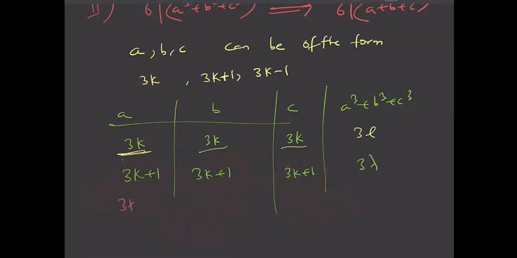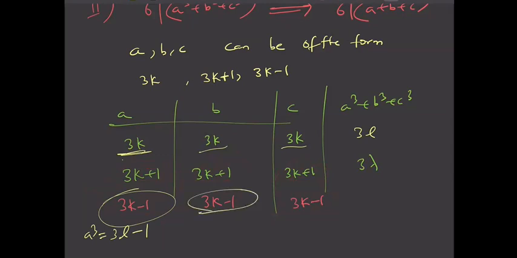And if a is of the form 3k minus 1, b is also 3k minus 1, c is also 3k minus 1, then you'll get the same. A cube will be 3l minus 1 type. Yes, (ax plus b) whole power n is lambda into a plus b power n. Same property we are using again and again. B cube is also 3m minus 1.